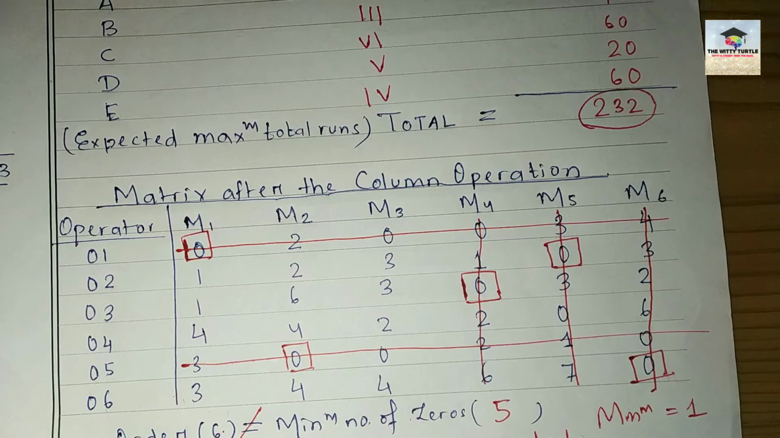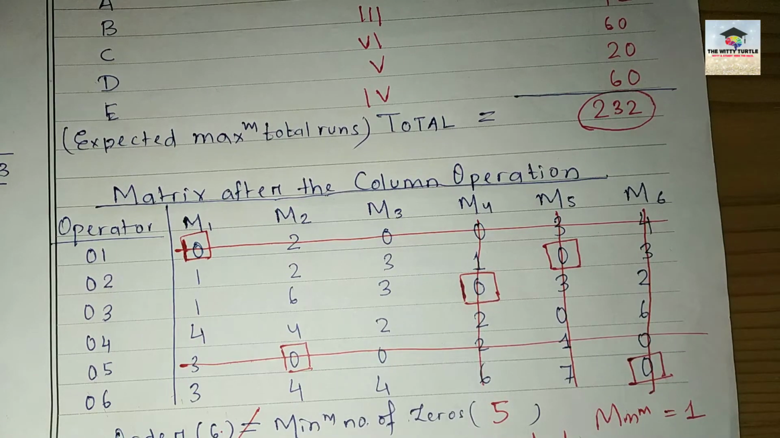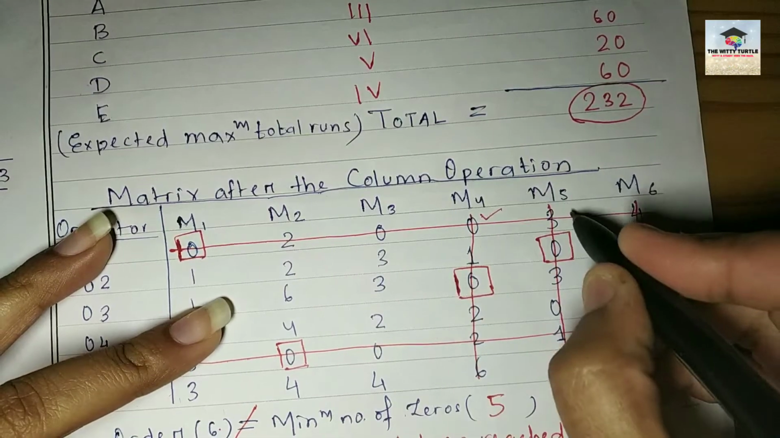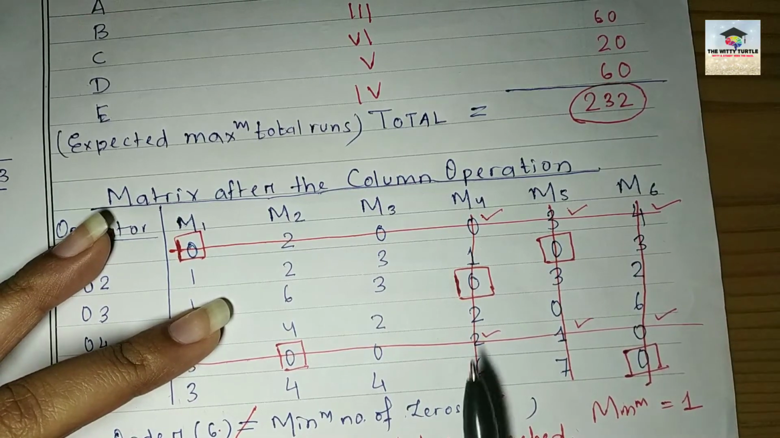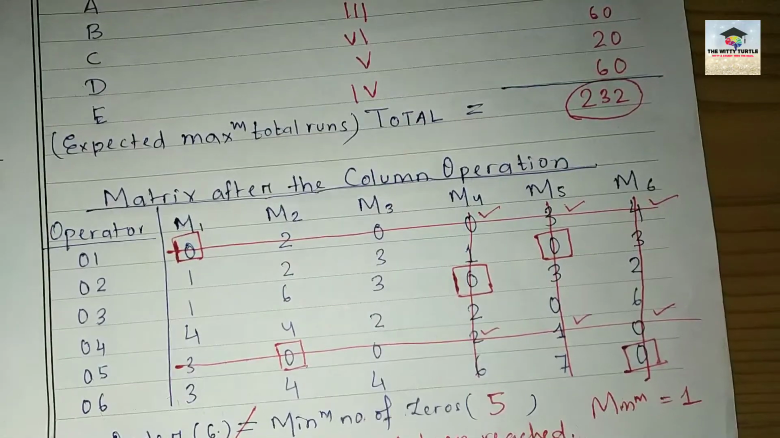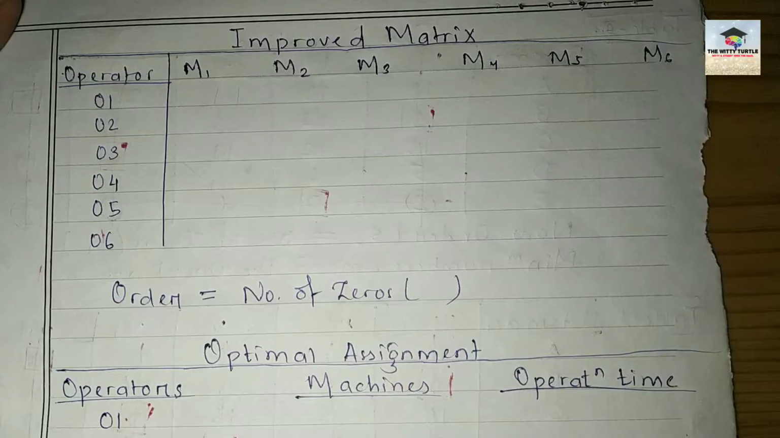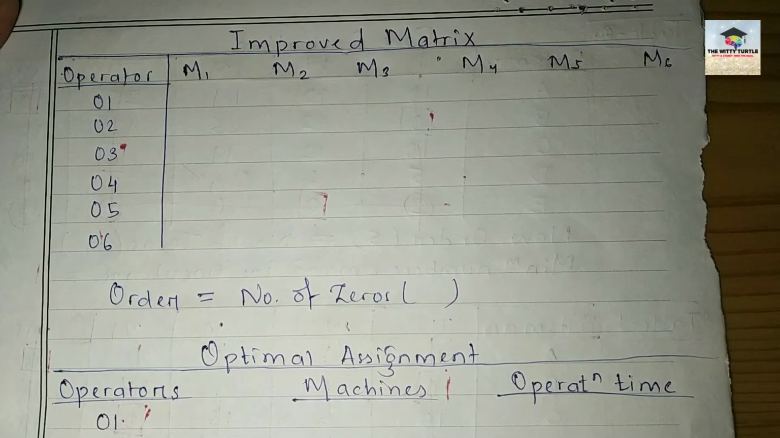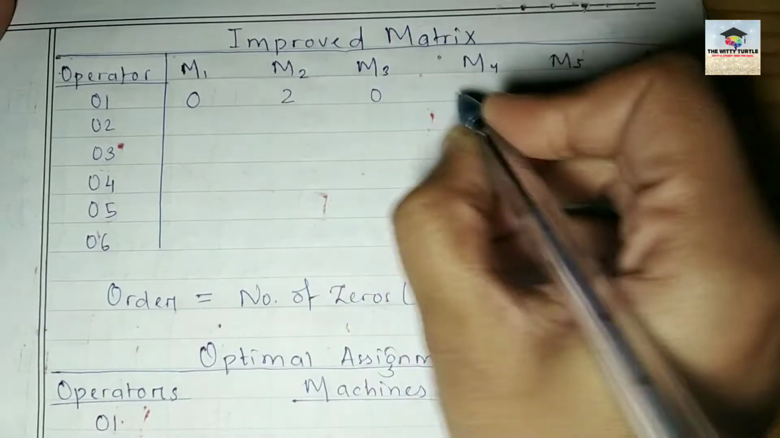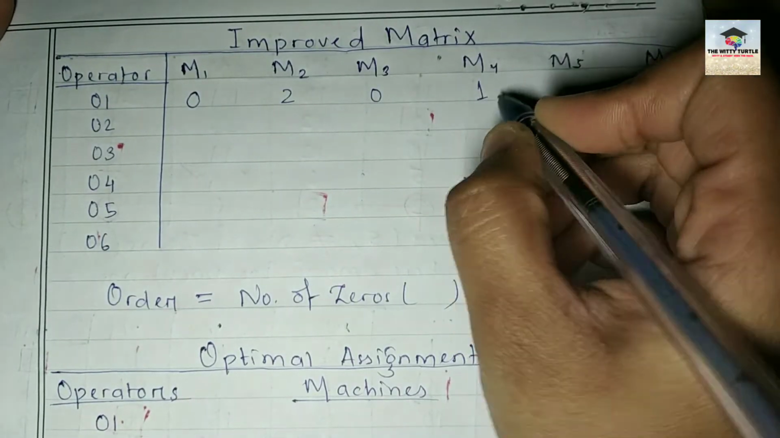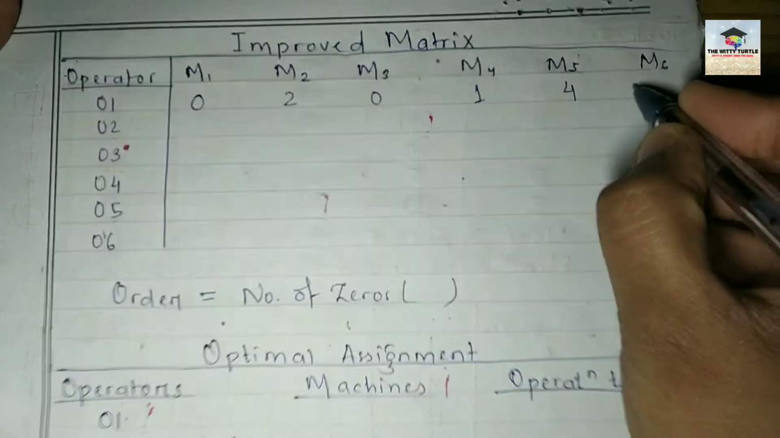So now look at this matrix and tell me how many numbers are there where the intersection is happening. 1, 2, 3, 4, 5, 6. So you have to add 1 in these numbers, right? So the first row will be what? It will be 0, 2, 0. Here the intersection is happening. So here it will be 1, 4, 5.